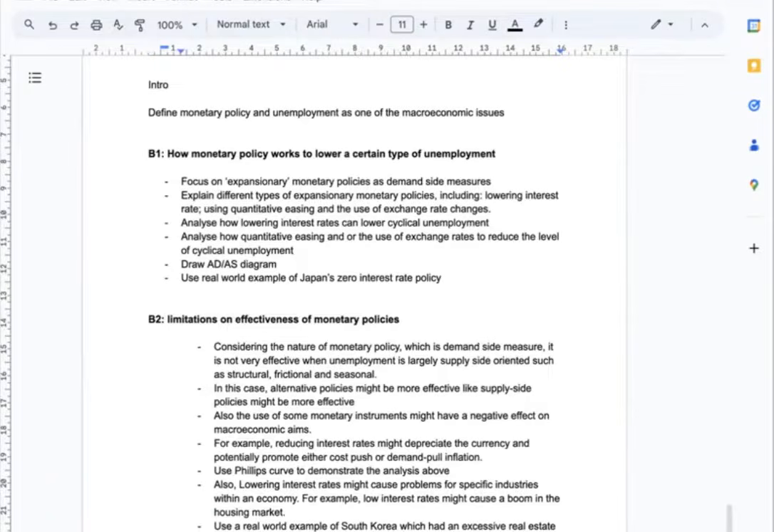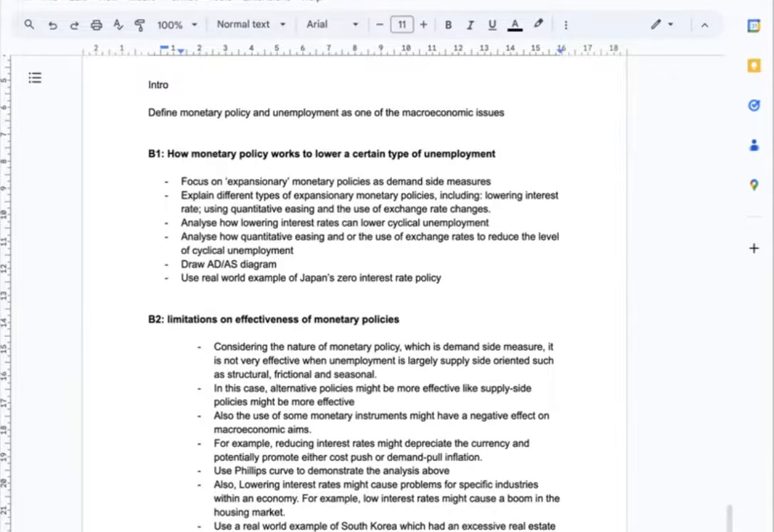Next, I can talk about some limitations of effectiveness of monetary policies. Considering the nature of monetary policy, which is largely a demand-side measure, it is not very effective when unemployment is largely supply-side oriented, such as structural, frictional, and seasonal. In this case, probably alternative policies might work better, like supply-side policies. I can probably use the Phillips curve to demonstrate the analysis of it.